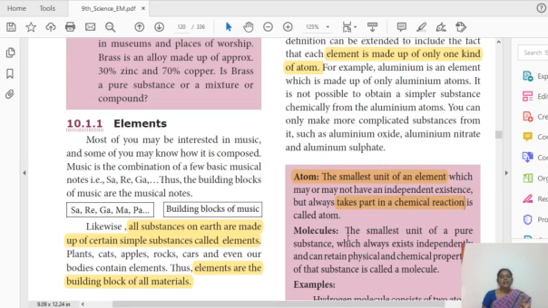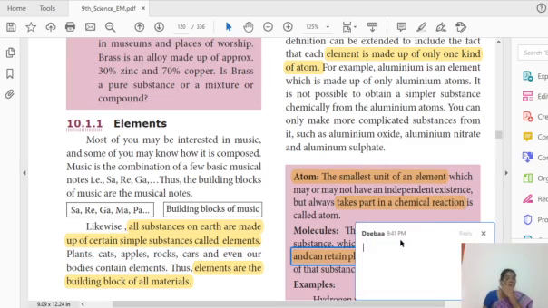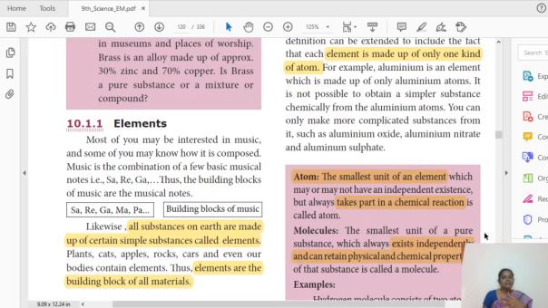Okay, similarly, molecule. Some atoms cannot exist independently. For example, oxygen will not remain as a single O. It may be joined with another oxygen and form O2, which remains as a molecule. It always exists independently and retains all the physical and chemical properties. That is the main thing. Okay, the smallest unit of a compound. A molecule is the smallest unit of a compound and it can exist independently.